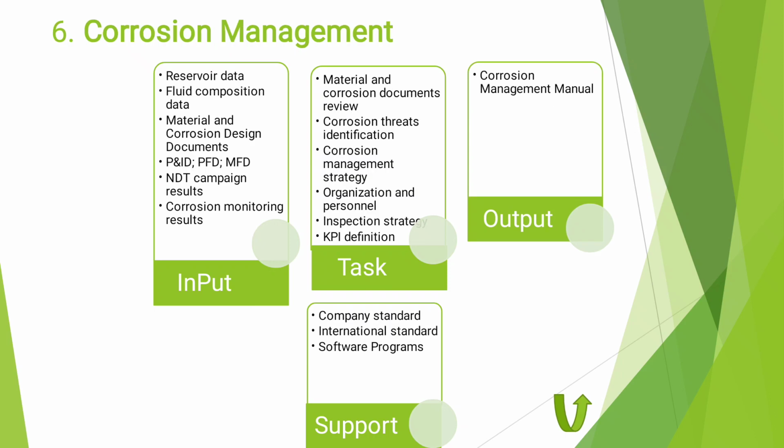Okay, go to the next activity, which is corrosion management. The corrosion management task is we review all the documents related to the corrosion. Okay, corrosion threats identification, corrosion management strategy, and then organization and personnel, inspection strategy, or KPI. This means we study the strategy to run the facilities from the corrosion point of view.